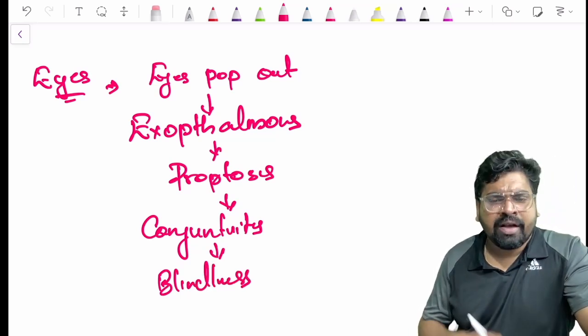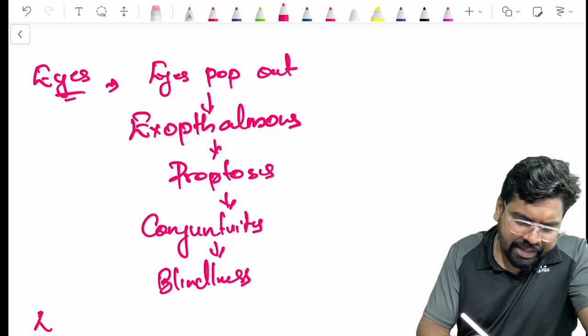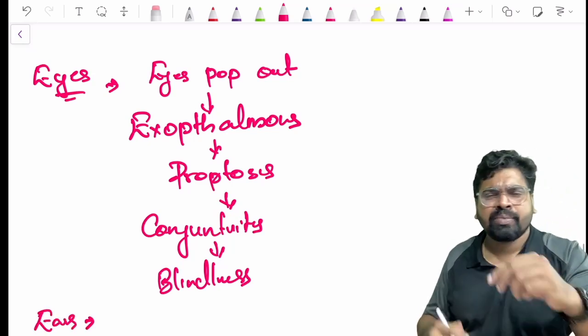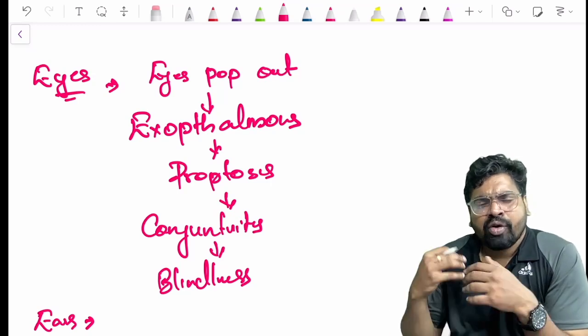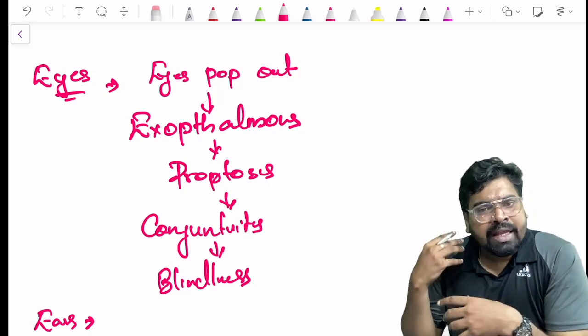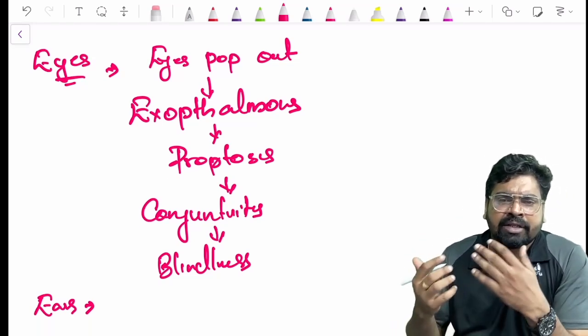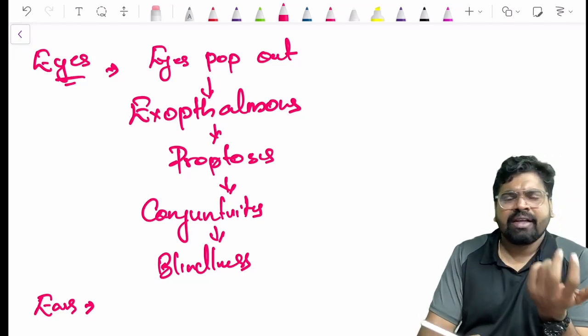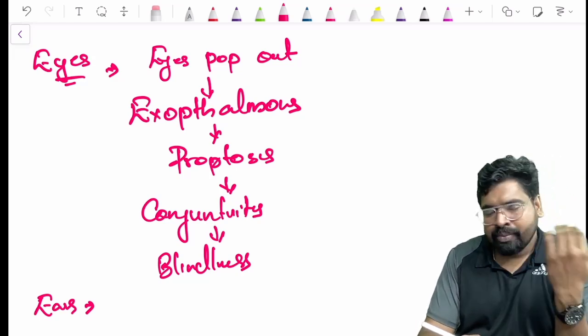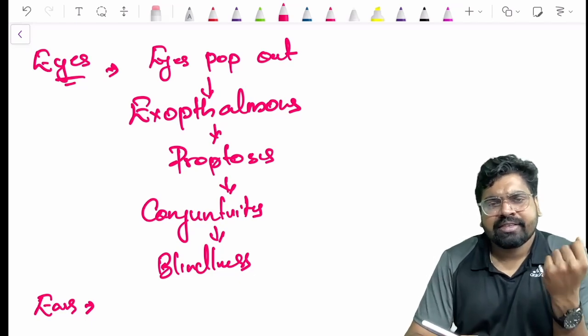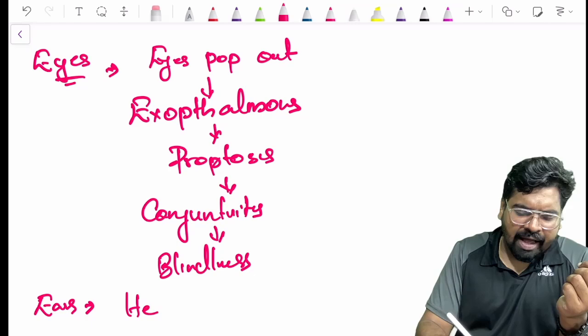Blindness. Same thing, you can see what happens to your ears. As the bone is fused, there is no proper development of your internal ear. The malleus, incus, stapes, the bones inside the ear, are not properly developed. The person will have hearing loss also.